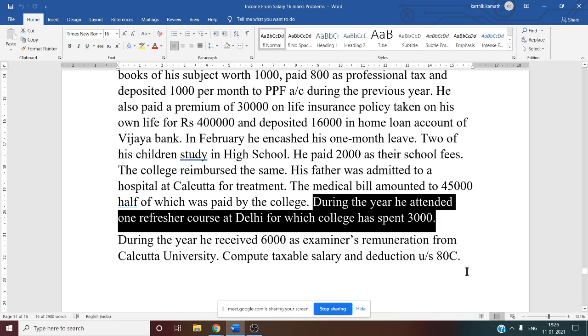During the year, he received 6,000 as examiner's remuneration from Calcutta University. So now examiner's remuneration, who is going to pay the remuneration here? Whether employer is going to pay the remuneration or not? Can you tell me now? Suraksha, Shravya, Hanumanta, tell me. Who is going to pay the examiner's remuneration?